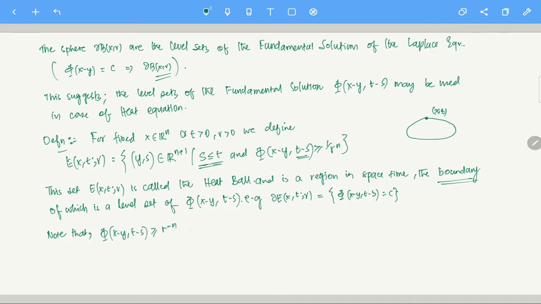If I write it like this, that is equivalent to saying E of x, t, r is the set of all those y, s in R^n cross R such that t minus r square by 4 pi is less than or equal to s less than or equal to t, and psi of x minus y, s minus t is greater than or equal to 0.